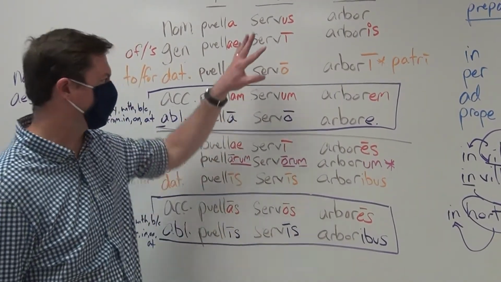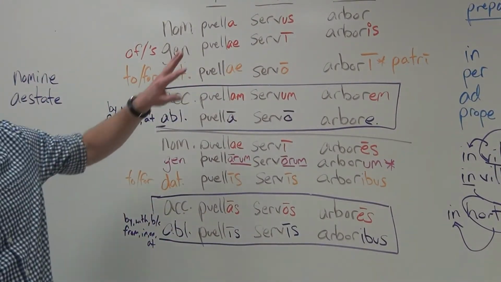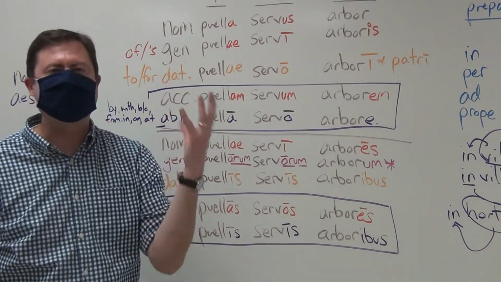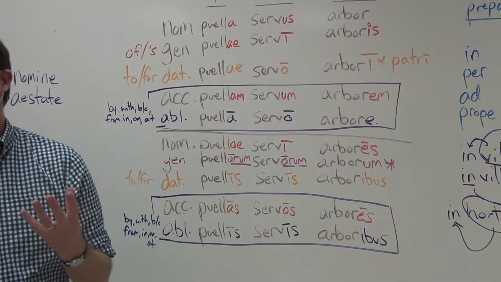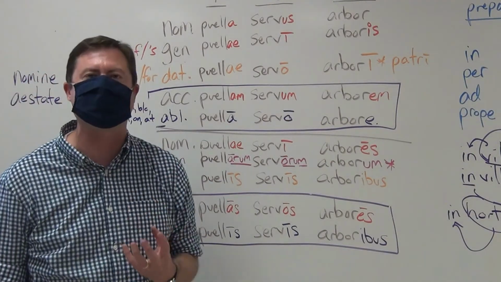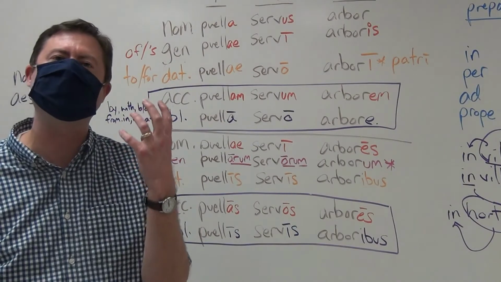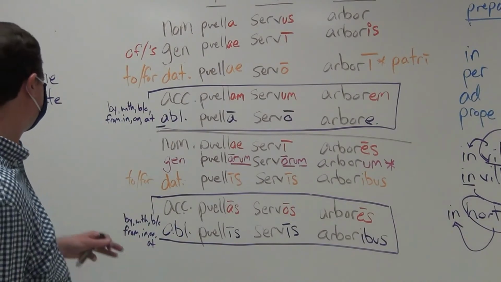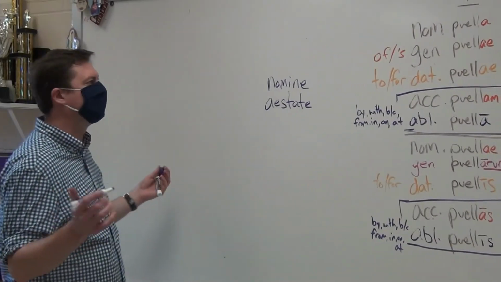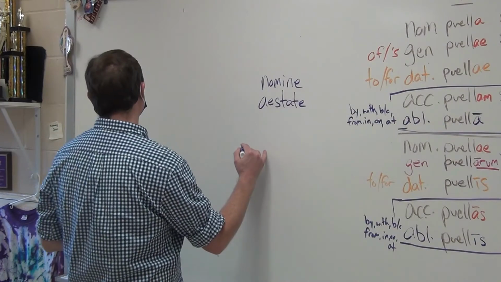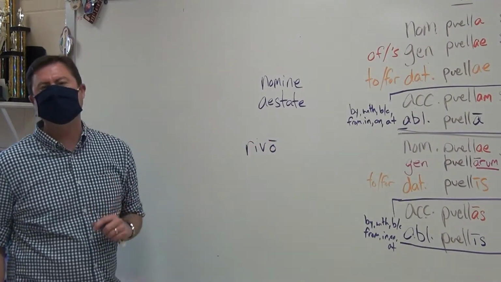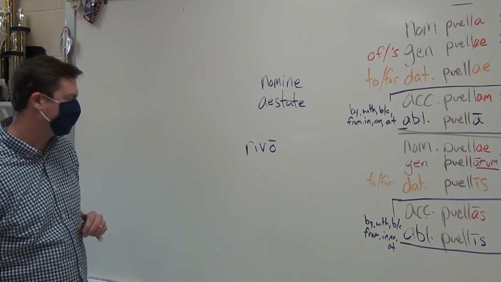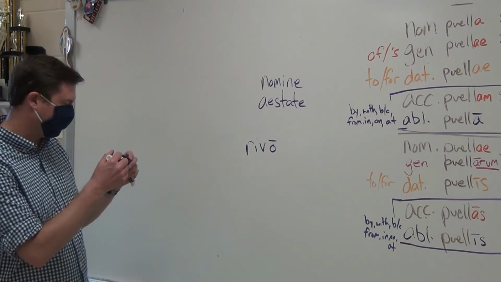But the point is not to memorize the chart of endings. The point is not to memorize the stupid songs that I don't even like. The point is for me to put in front of you in a passage a word of a particular case, and you recognize that case almost immediately, and then know what that is implying. For example, if I were to randomly write down a word, and I'll do it over here, immediately I want you to look at that word and say, that is second declension, either dative or ablative singular. So it's either to or for the stream, or by, with, because of, from, in, on, at the stream.